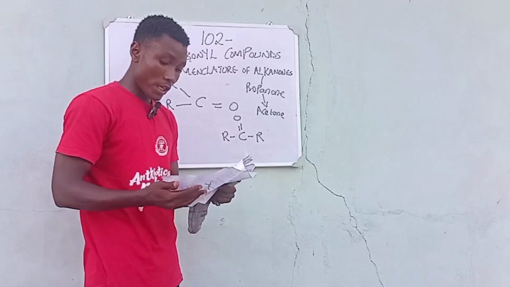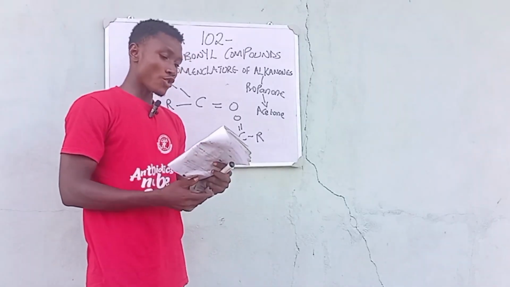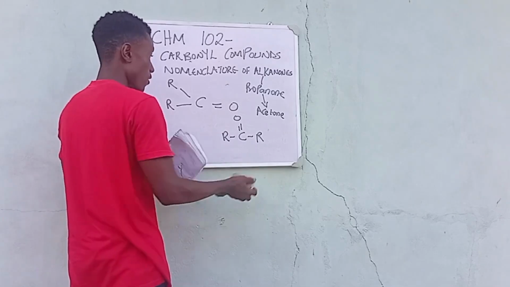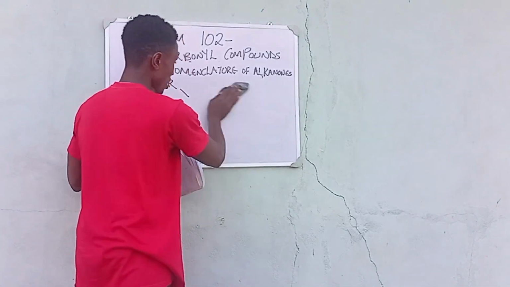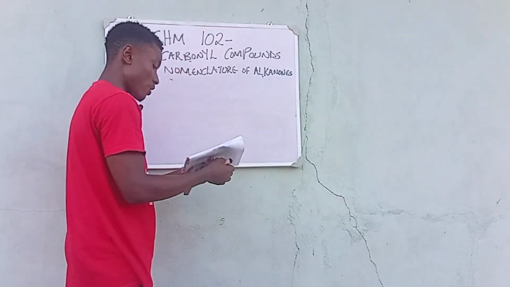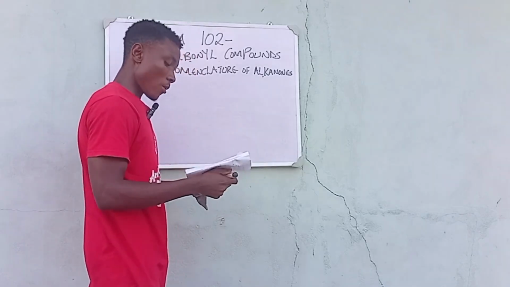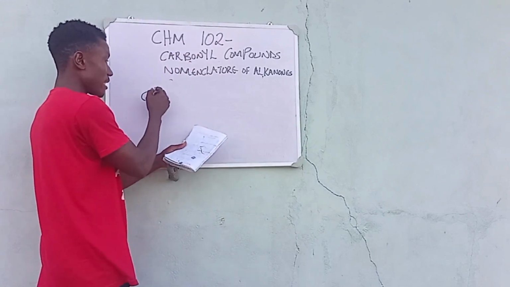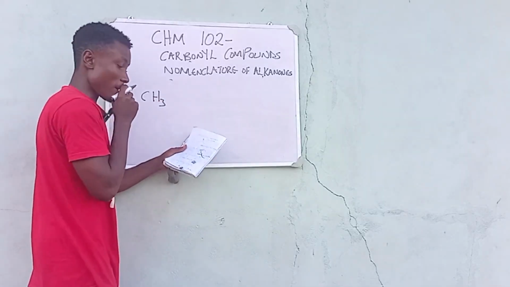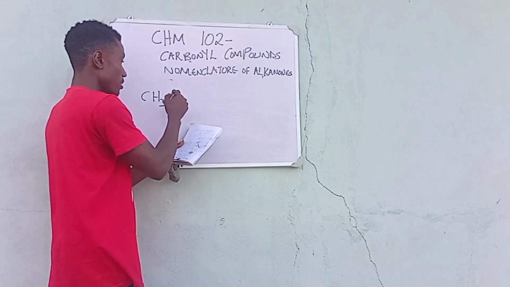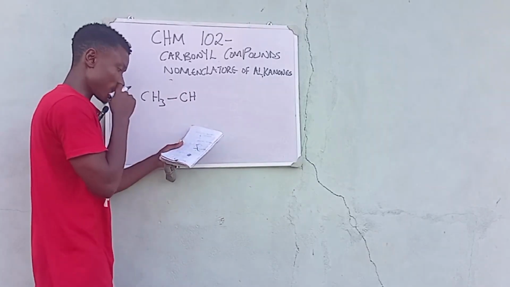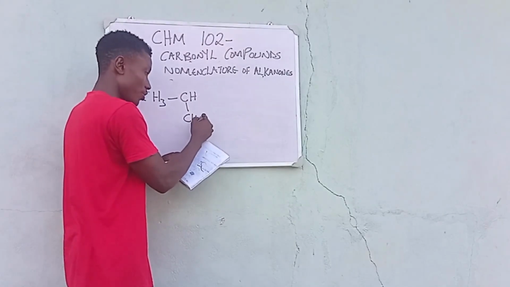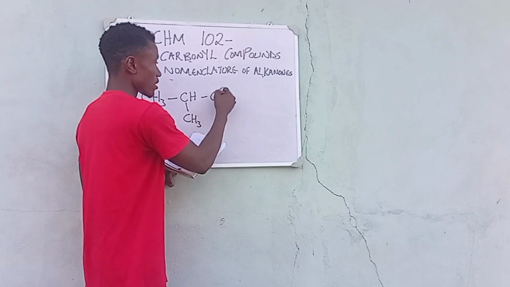So we have a lot of nomenclatures here. We have some compounds, or some structures, that we are supposed to name, which is the nomenclature. So let's start with the first compound we have here on the board. We have our CH3, we have our CH, going down branches, a branch chain giving us our CH3, moving on, also giving us another carbon.